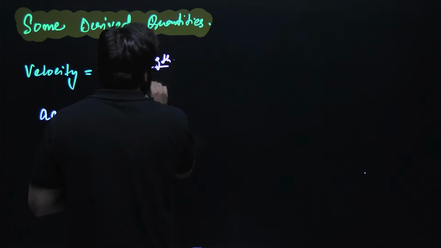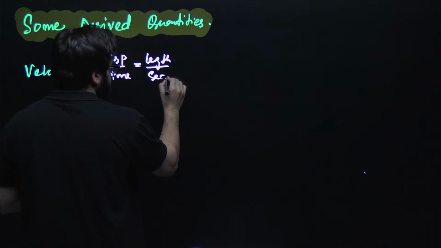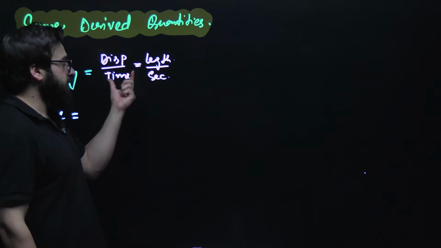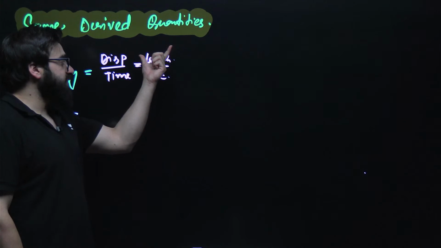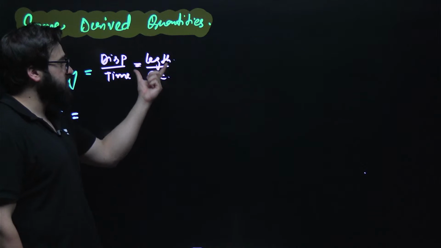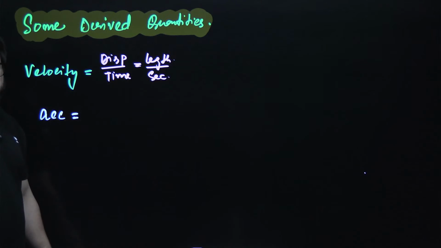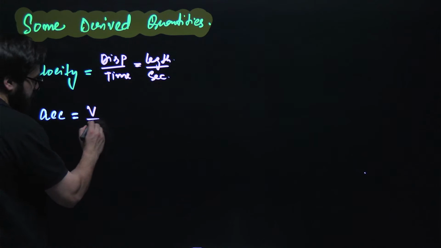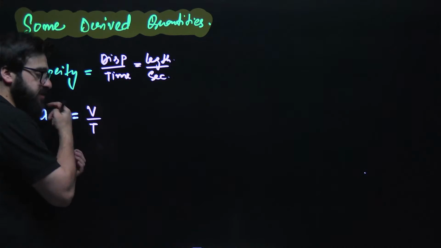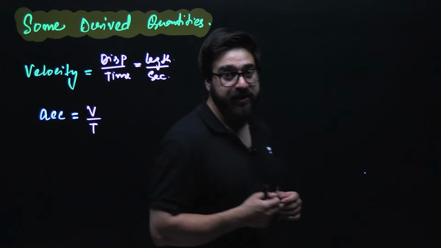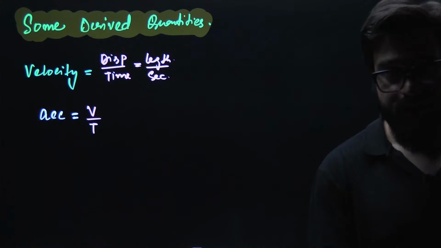And time is, we say, second. So when you divide length by time, these are the fundamental quantities, length and time, you basically get velocity. And acceleration is velocity upon time. So this is also a derived quantity, which is derived from velocity and time.